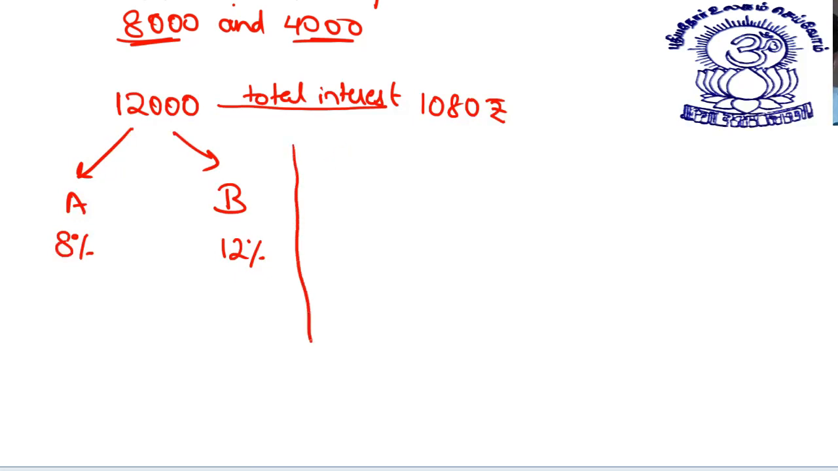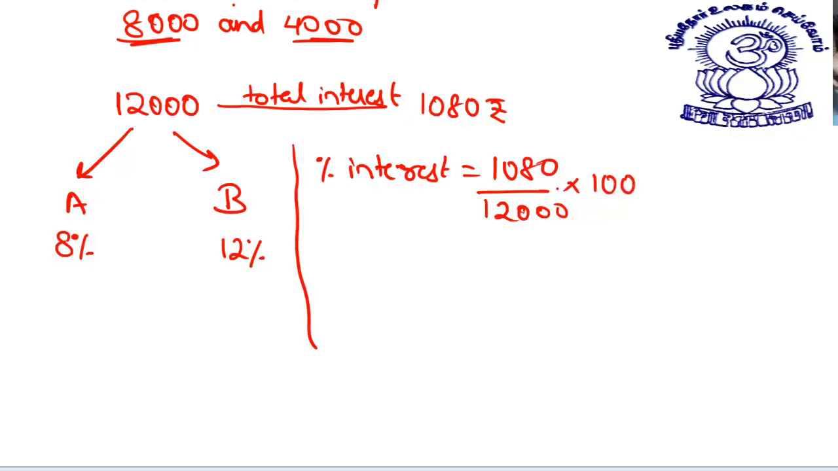See how to do this. Interest percentage: the interest is 1080 rupees out of 12,000 rupees. In order to convert into percentage, I'll have to multiply by 100. Double zero cancels. So what do I get? 108 by 12, that is 9% per annum, the combined rate of interest.